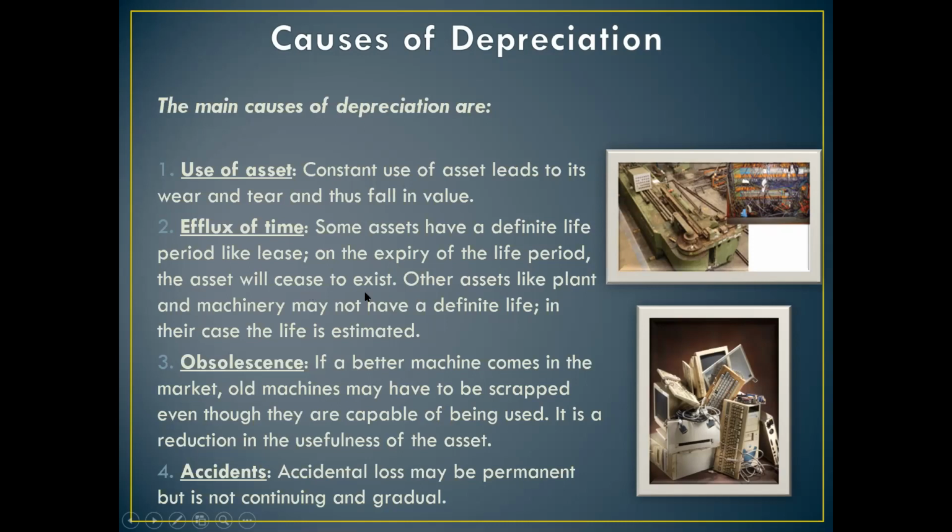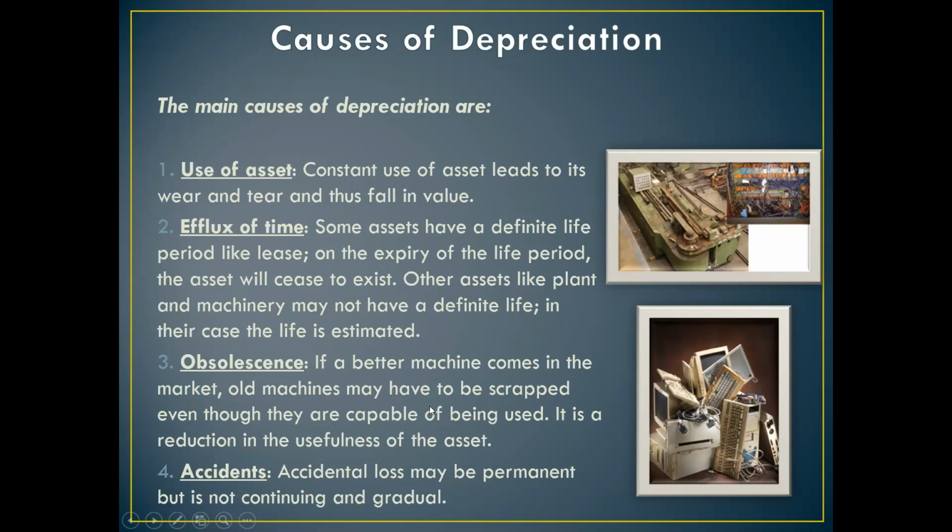Other assets like plant and machinery may not have a definite life. In their cases, the life is estimated. So with the passage of time, their value gets reduced. So that is where depreciation is charged. Third is obsolescence. Obsolescence is if a better machine comes in the market, old machines may have to be scrapped even though they are capable of being used.